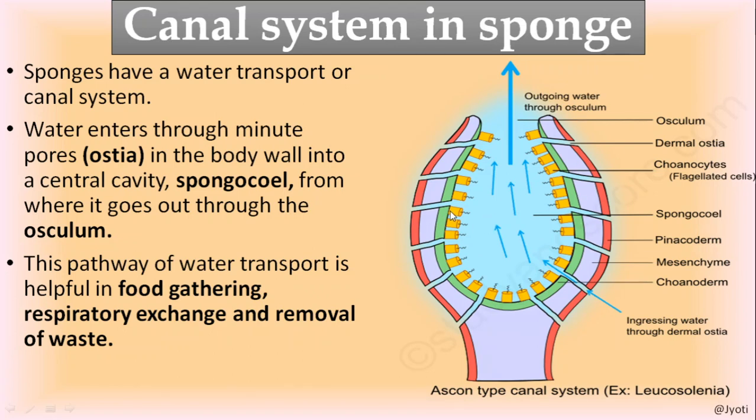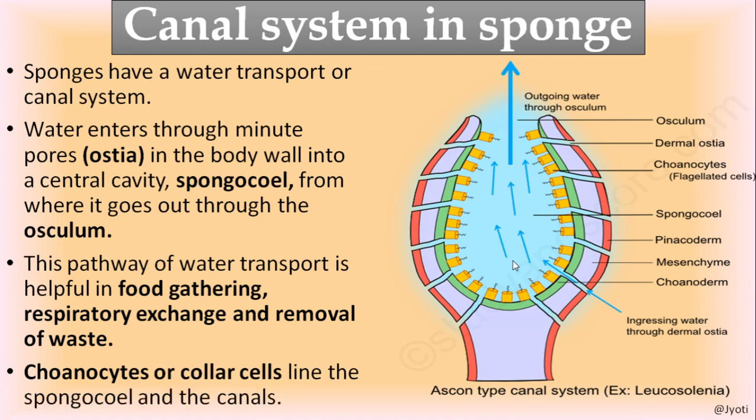Besides that, the water that enters into the body contains dissolved oxygen, and that dissolved oxygen is absorbed by the cells present in the body during circulation, and the carbon dioxide is released out of the cell. So in this way, the canal system is helpful in gathering the food, respiratory exchange, and also removal of the waste. I have already told you, these yellow color cells are the choanocyte cells or the collar cells.